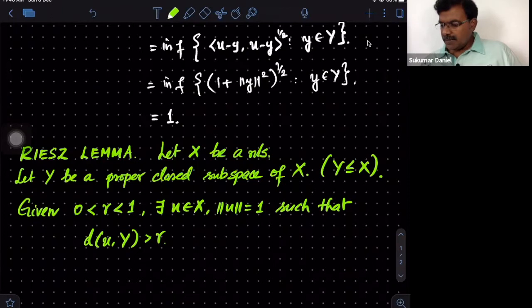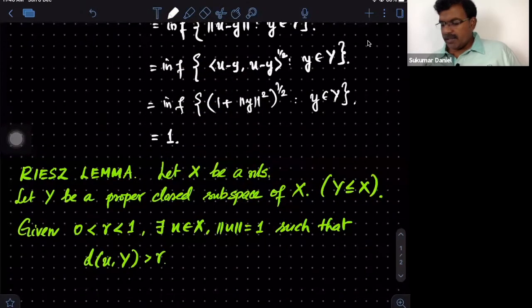Pictorially, we can take the same old picture.